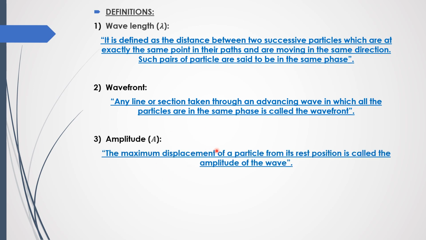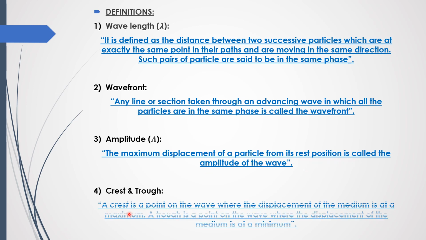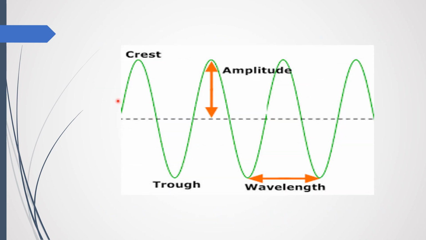Amplitude is the maximum displacement of a particle from its rest position, and then we have a crest and a trough. A crest is a point on the wave where the displacement of the medium is at a maximum, and a trough is a point on the wave where the displacement of the medium is at a minimum. So here we have a diagram.